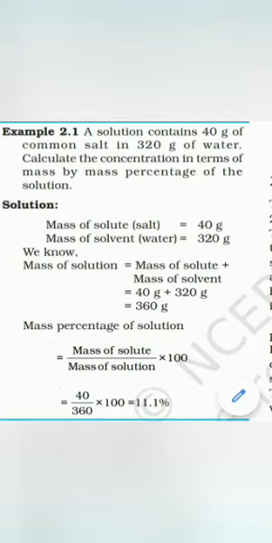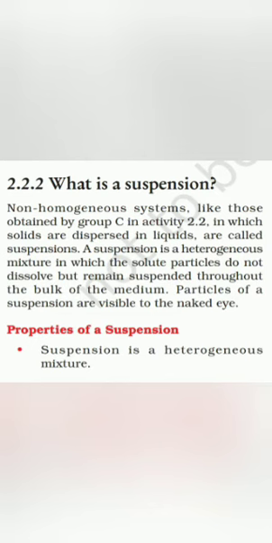Now use the formula. Mass by mass percentage of solution is mass of solute upon mass of solution multiplied by 100. So now write out, put the values. We got 40 divided by 360 multiplied by 100. When we calculate this, we got the answer 11.1%.